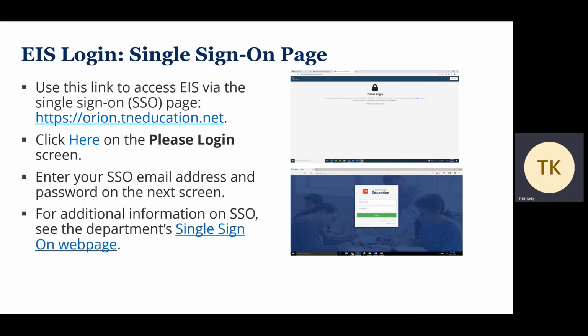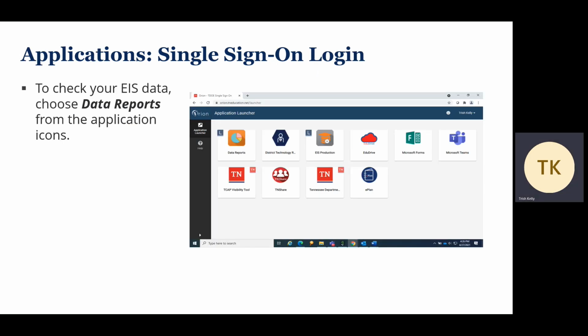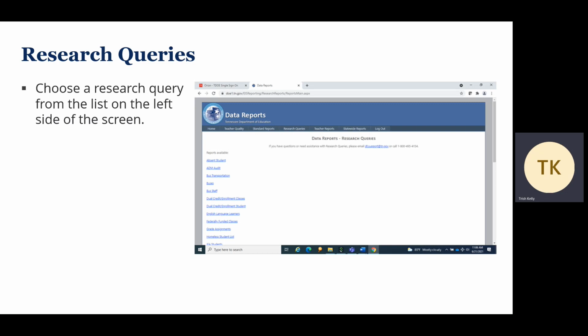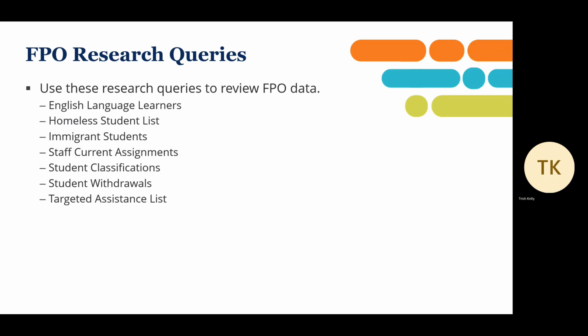To access EIS, use the single sign-on page in your Orion account using the URL shown here, which will bring you to the Please Login screen. Click here and then enter your SSO email address and password on the next screen. That will bring you to the applications page, which will have an icon for each of the applications to which you have access. To check your EIS data, choose Data Reports, and then select Research Queries. And from the research query list, choose the one that provides the data of interest.